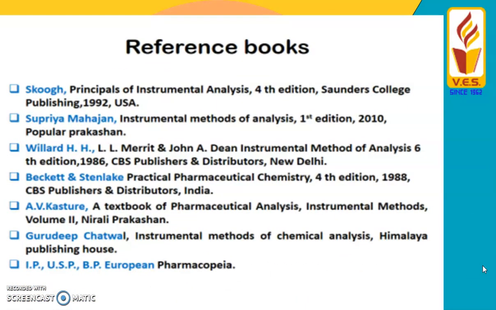So, dear learners, these are the reference books available for our pharmaceutical analysis. You can refer to any one book, such as Cook, Principles of Instrumental Analysis, then Supriya Mahajan, Instrumental Methods of Analysis, Popular Prakashan, then the book by Willard, Beckett and Stenlake, Practical Pharmaceutical Chemistry, CBS Publishers and Distributors.